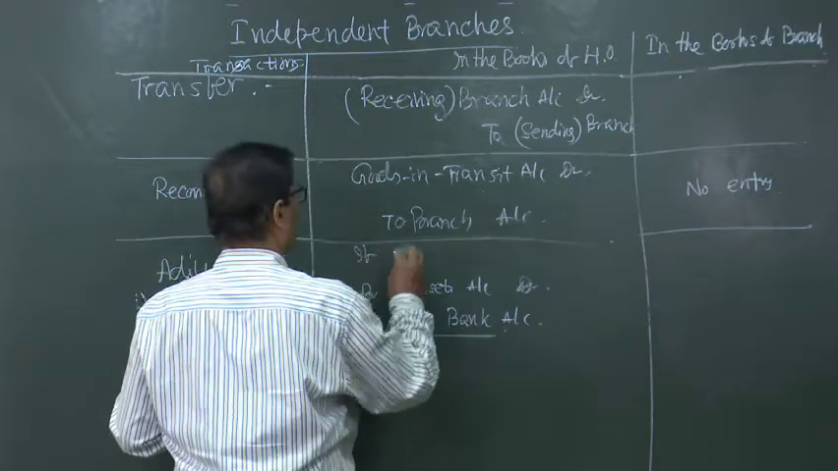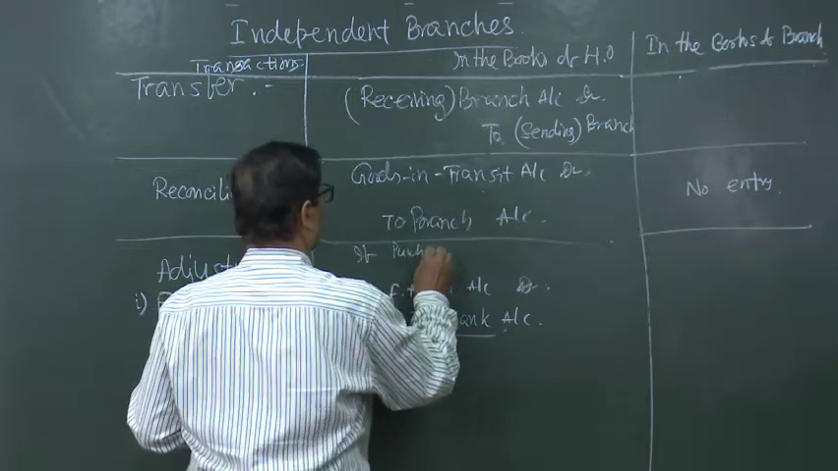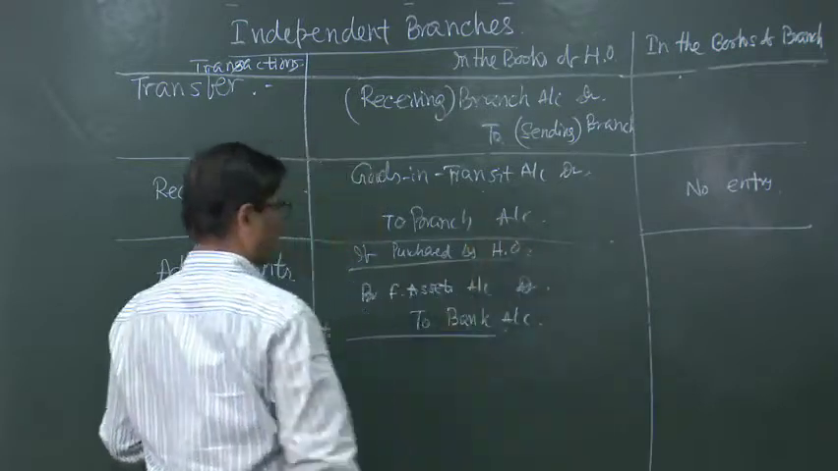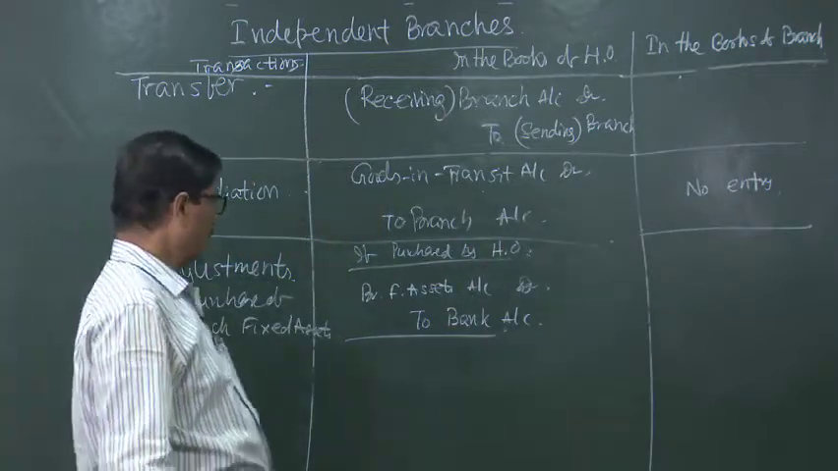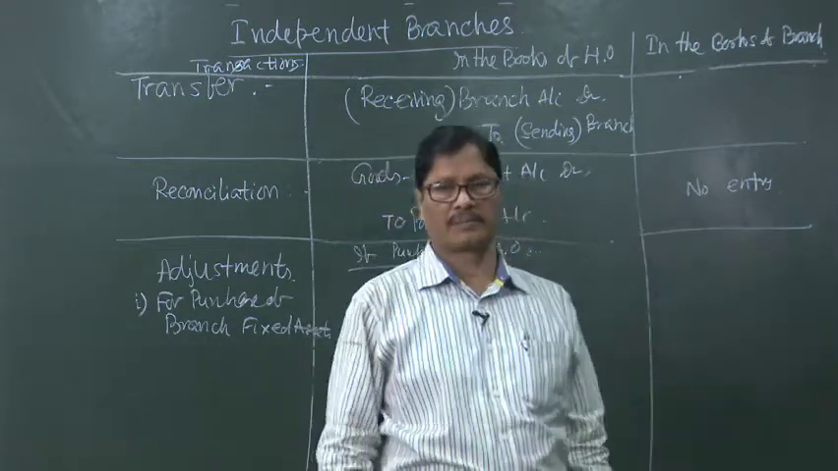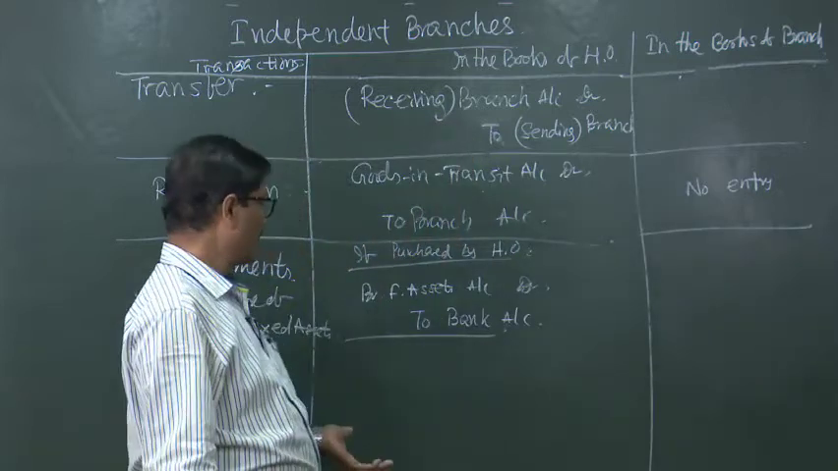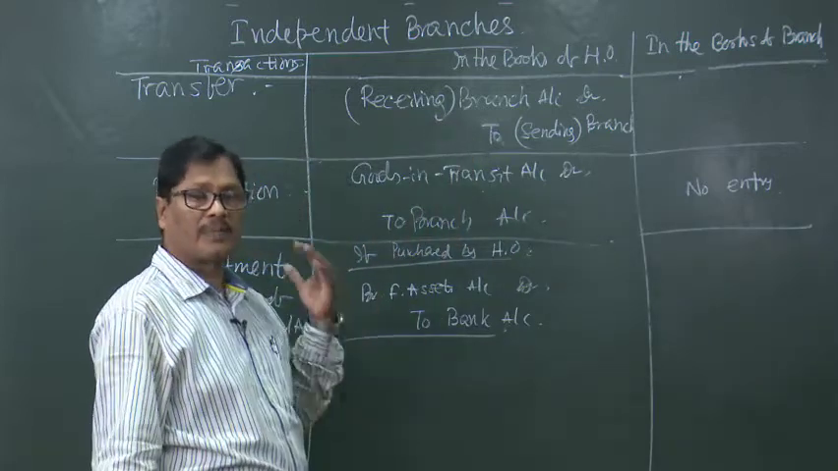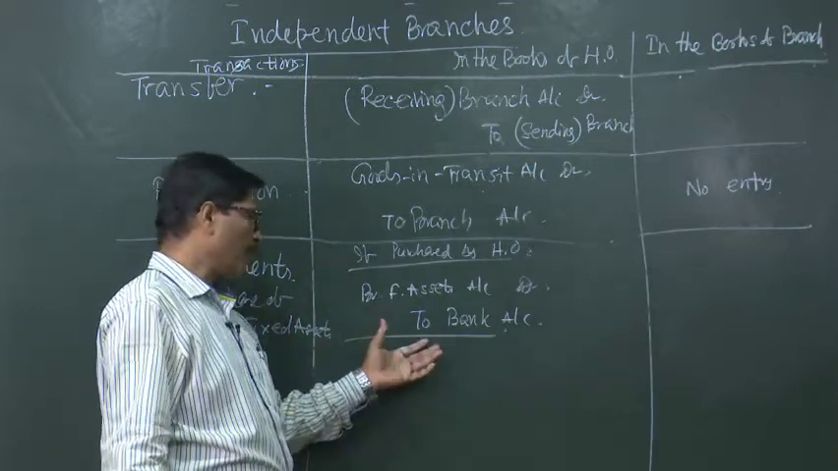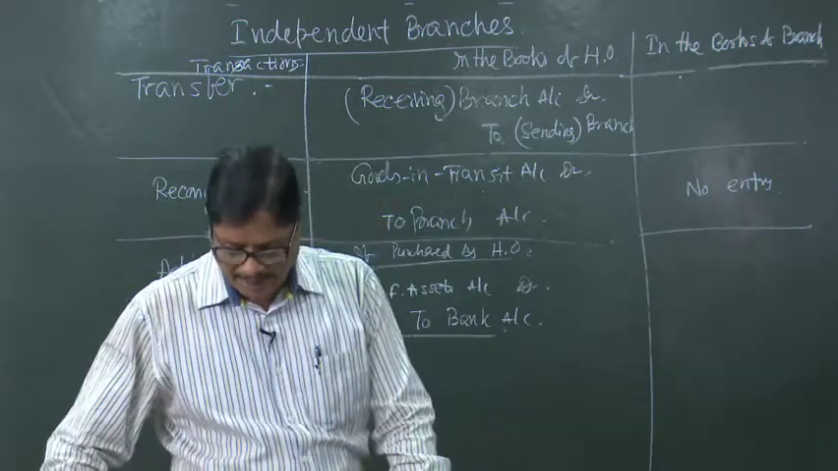This is if purchased by the head office. That means the head office has given the cash. Now, in this case, what will be the entry in the books of the branch? It belongs to the head office. This fixed assets account is maintained in the books of the head office. Money has also been spent by the head office. So, the branch will not pass any entry.